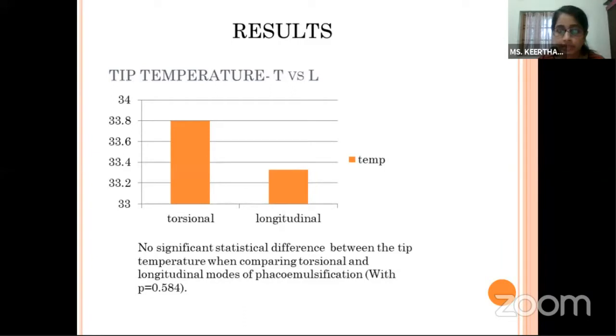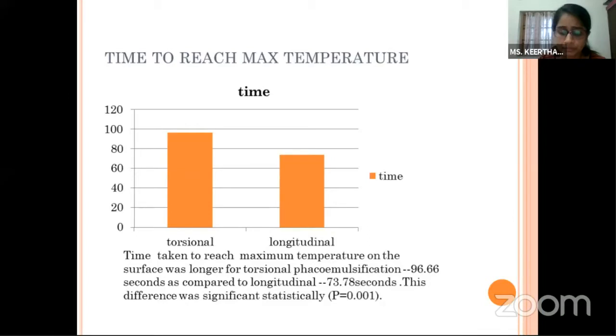Coming to the results, first we compared the tip temperatures in torsional versus longitudinal. Even though the temperatures were on the higher range in torsional, there was no statistical difference between the tip temperatures of the two modalities. However, the time taken to reach the maximum temperature differed significantly. It was rather slow in torsional phacoemulsification, 96.66 seconds, as compared to longitudinal, which was only 73.78 seconds. This difference was statistically significant.